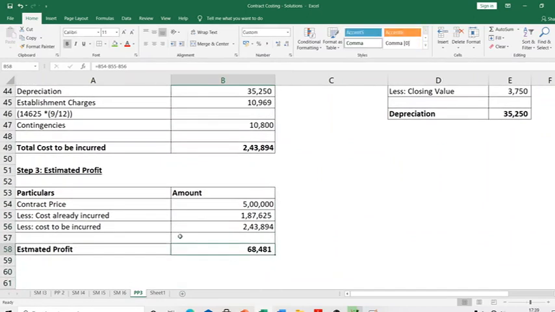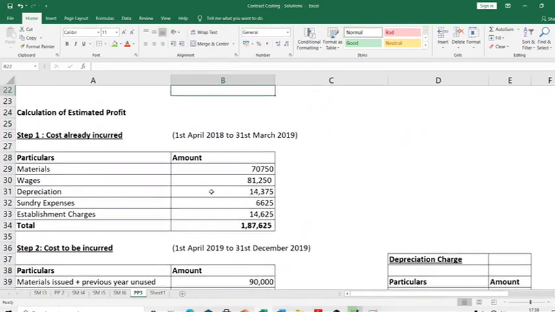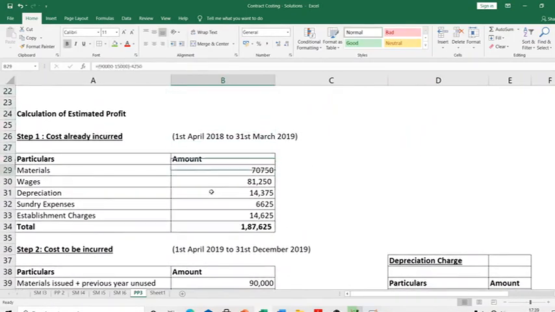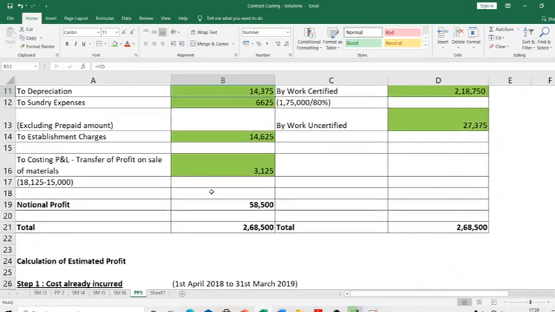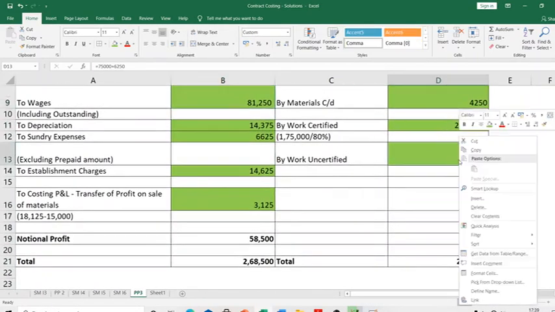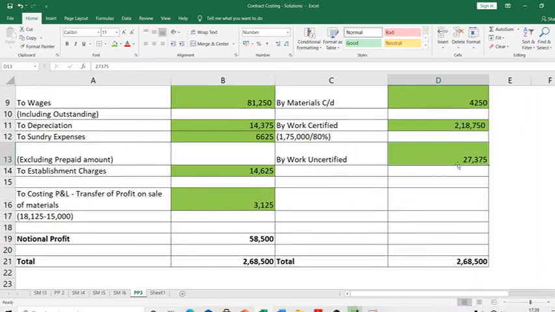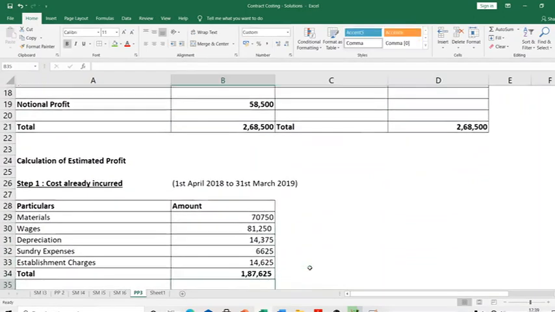So if there is a formula, contract price minus cost already incurred minus cost to be incurred will give you estimated profit. I'll tell you honestly, you don't need to memorize this formula. If you understand the logic, you'll automatically get this. One thing alone I want to say here is, you may ask me a question. You are saying so much of cost has been incurred this year. I understand that. But why are you not subtracting the work uncertified from that? In contract account, you are subtracting the work uncertified. Why are you not subtracting work uncertified here?